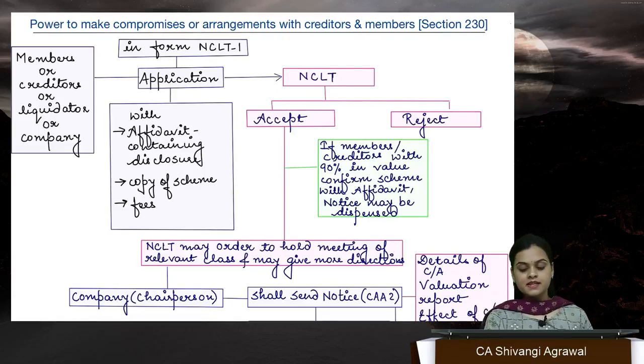Okay, let's now revise the chapter of compromises, arrangements and amalgamation. In this chapter, we have sections 230 to 240. Not a very huge section, but sometimes the students don't understand the underlying concept in this chapter, and hence they end up thinking that this is a very boring chapter. However, if you ask me, this is the most relatable chapter to your practical life.